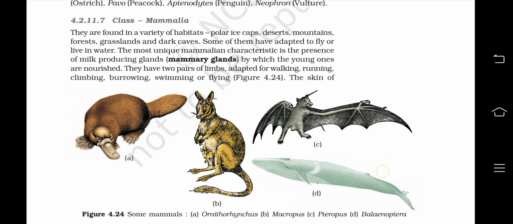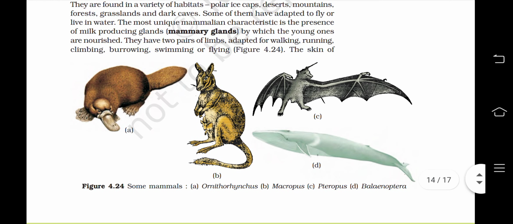Figure 4.24. A is Ornithorhynchus or platypus. B is Macropus, which is kangaroo. C is Pteropus, which is a bat. D is Balaenoptera, I guess, which is a whale.